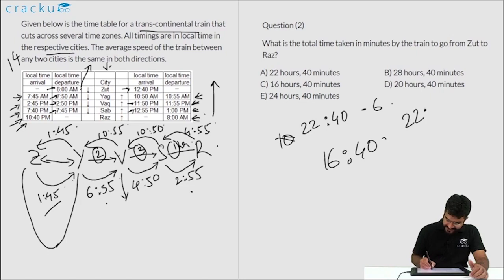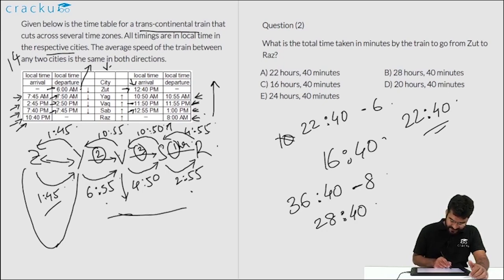So the actual time it takes is 22:40. Another way to look at it is you can conclude it from the other side also. But over here you will have to subtract 6 hours. So for example, it arrives at 12 hours 40 minutes the next day. So 12 hours 40 minutes is 36:40 minus 8. This, if you can see, is 8 a.m. is when it left the earlier day. So the absolute time difference that you can see is 28:40. But from this you will have to subtract the time zone difference because this time got added. So 28:40 minus 6 is again 22:40. So the correct answer is option A.